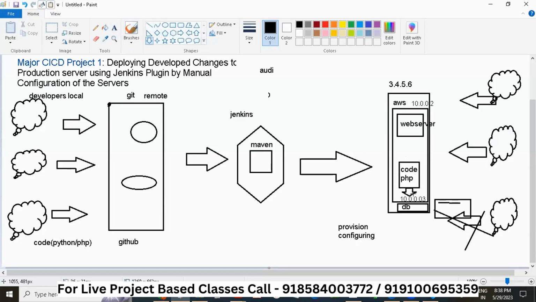So this must be coming to your mind: how will the database be accessed? This code, this PHP, will be talking to this database. So this database cannot have a public IP. We create it, yes, but it would be a blunder if customers were accessing it directly.